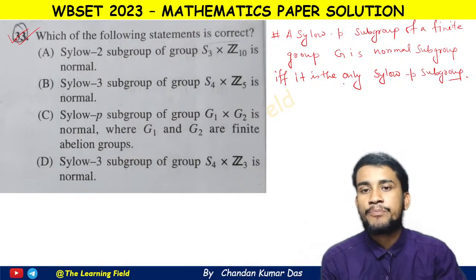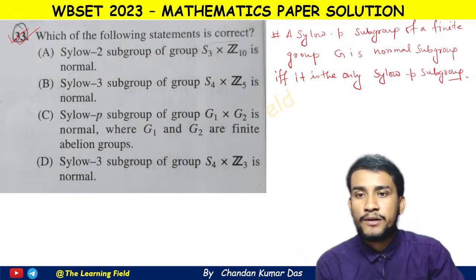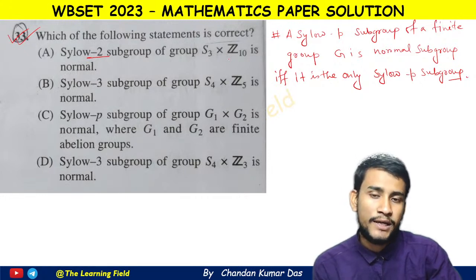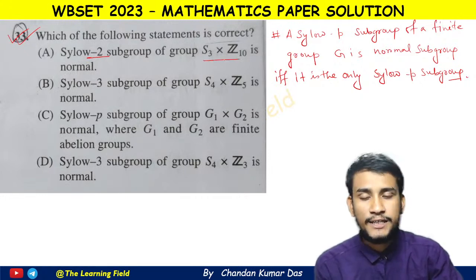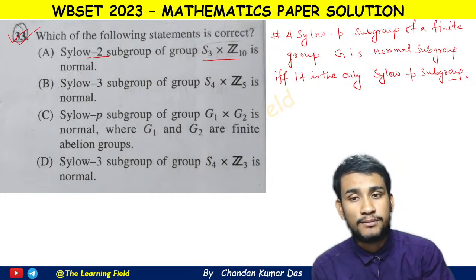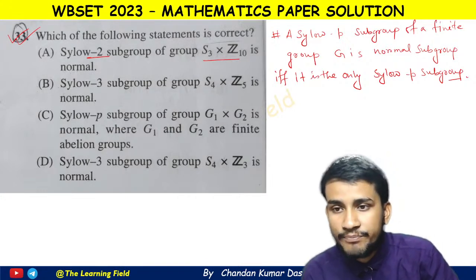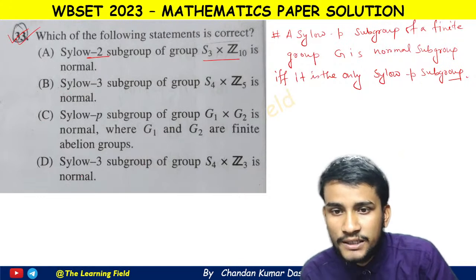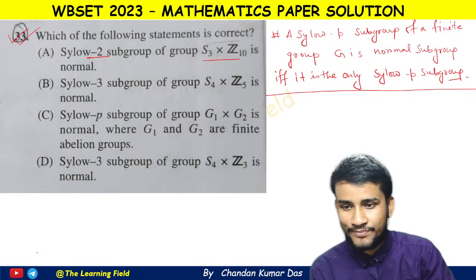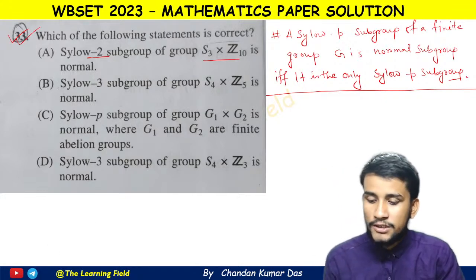That means, if we can show here that this Sylow P subgroup, that is the Sylow 2 subgroup, is the only Sylow 2 subgroup in H3 cross Z10, then we can say that this is the normal subgroup. So if we check options A, B and D, let's see what happens. I already checked, so let's see what happens.